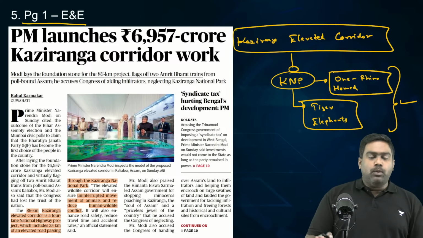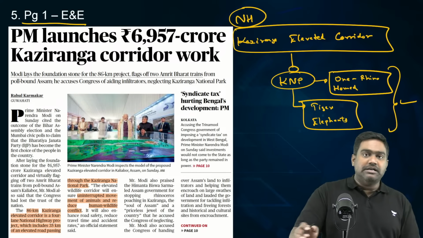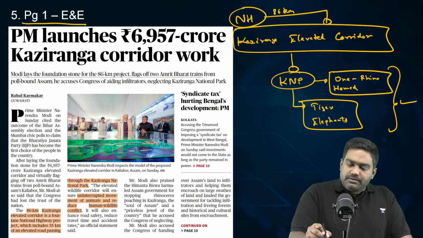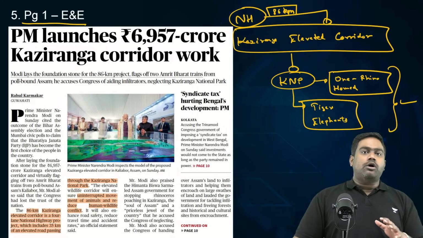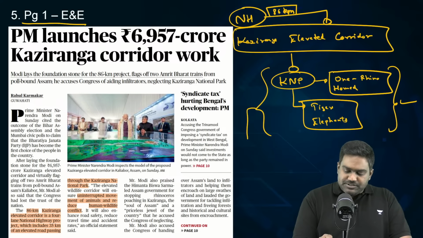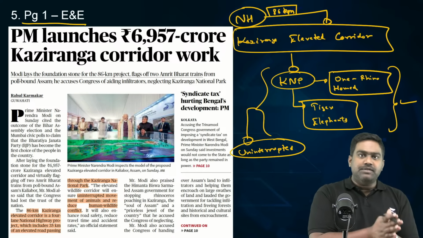So, to ensure that wildlife is not disrupted because of this new national highway that's being built in the Northeast, an elevated corridor of 86 kilometers is going to be built, and the project has been launched by the Prime Minister. So, the elevated corridor will help in the uninterrupted movement of the animals. It will allow them to move easily from one part of the habitat to the other.